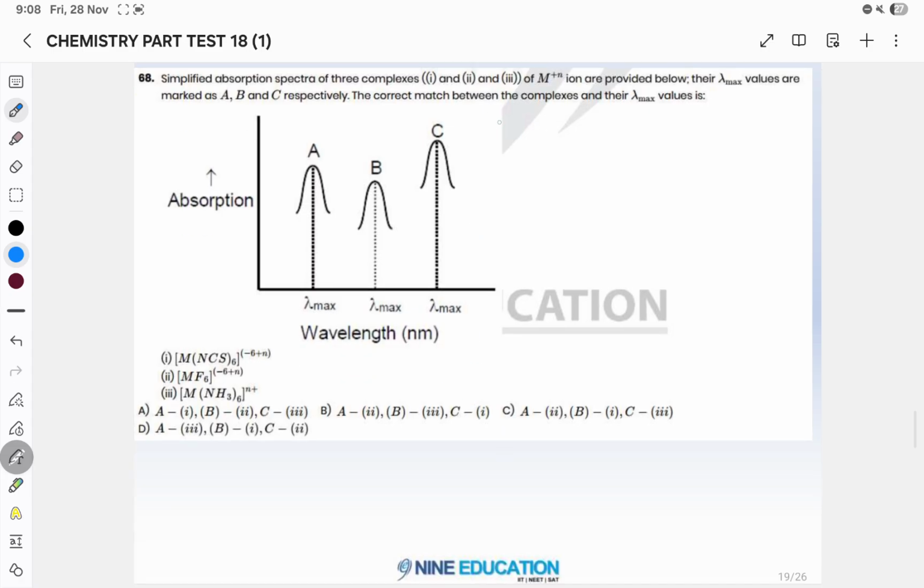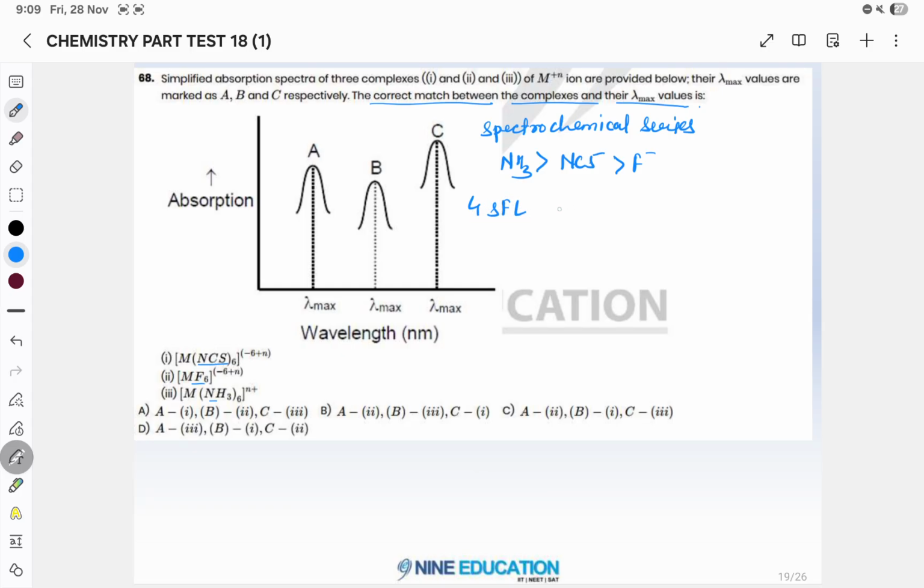Now for this question, if you will see what you have to find, the correct match of the complex and their lambda max. Okay. So first you will see options 1, 2 and 3. You have to see the ligand. What is the ligand given in the first case? According to the spectrochemical series, NH3 will be the strongest ligand among all of these. Then NCS, this is thiocyanate. Then F minus.